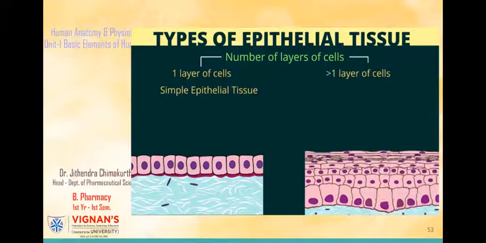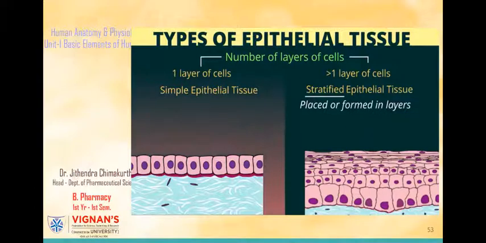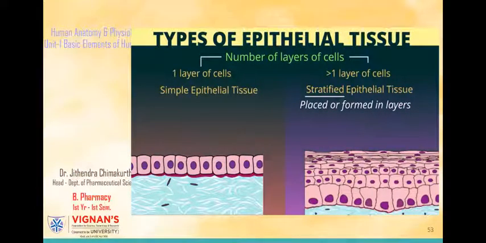And if there are multiple layers of cells, like you can see here, you may expect it to be called the opposite of simple, that is complex. But no, it's called stratified epithelial tissue. Here the word stratify means to be placed or formed in layers. So is it easy? A single layer means simple epithelial tissue, whereas many layers of cells is a stratified epithelial tissue.